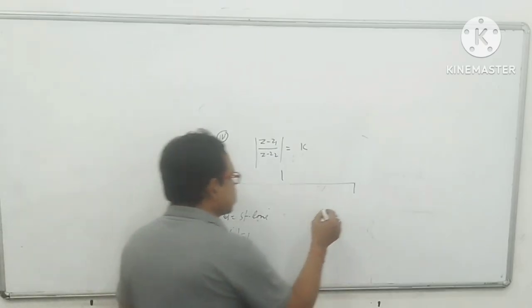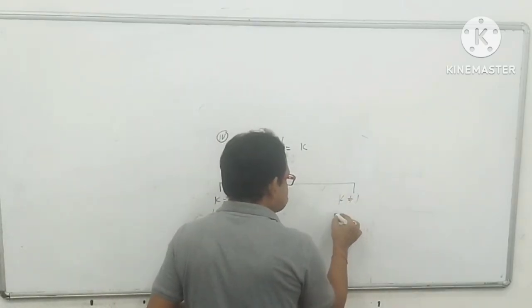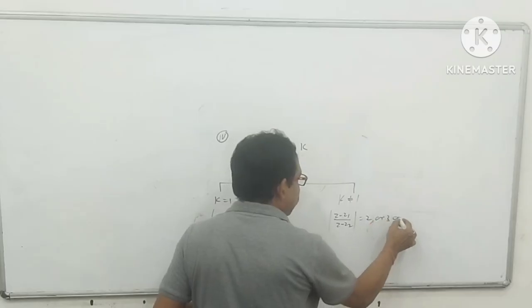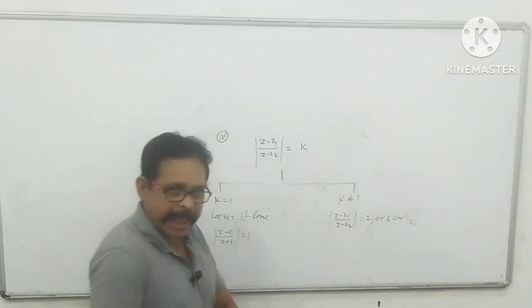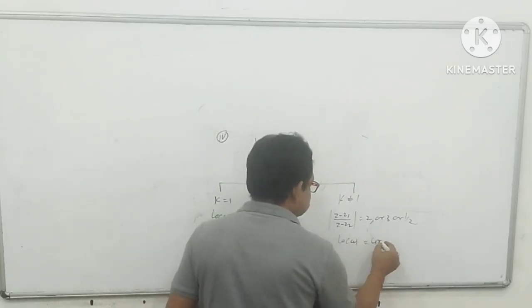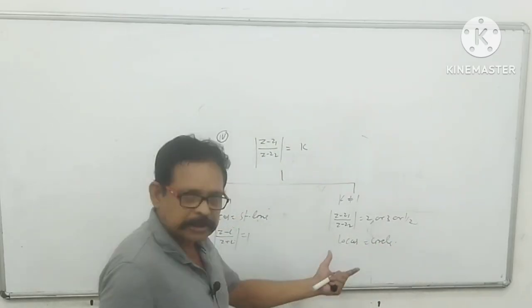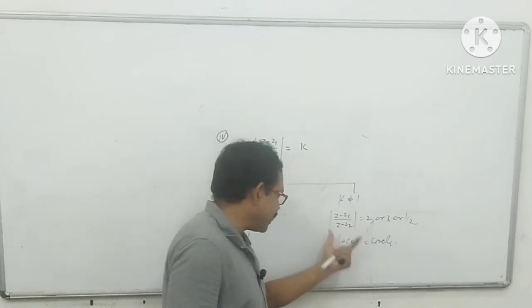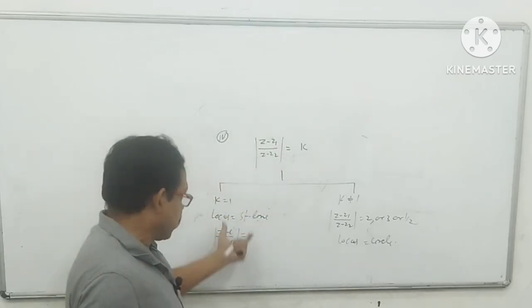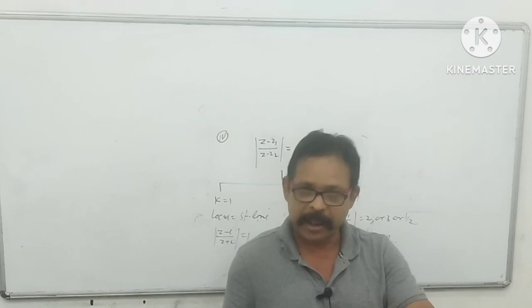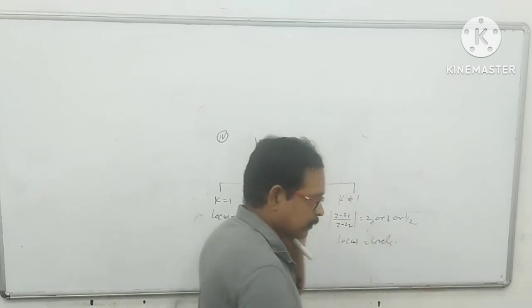And suppose it is given that K does not equal 1, suppose mod of Z minus Z1 upon Z minus Z2 equals 2 or 3 or 1 by 2, whatever it may be except 1, then the locus is a circle. This question is put up like this, and with simple mathematical calculation you can find out the equation of that straight line and the equation of that circle.